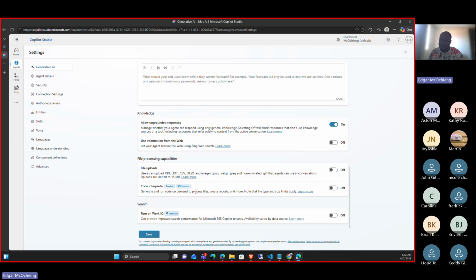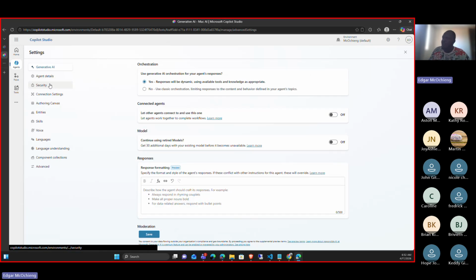The next one is called interpreter. How do we make it understand in depth what this person wants to generate? Do we want our agent to generate back code? Do we want our agent to generate back a document? That's how we use the code interpreter. Apart from that, we have the worker queue, where we want to connect with our work knowledge. Apart from that is security.